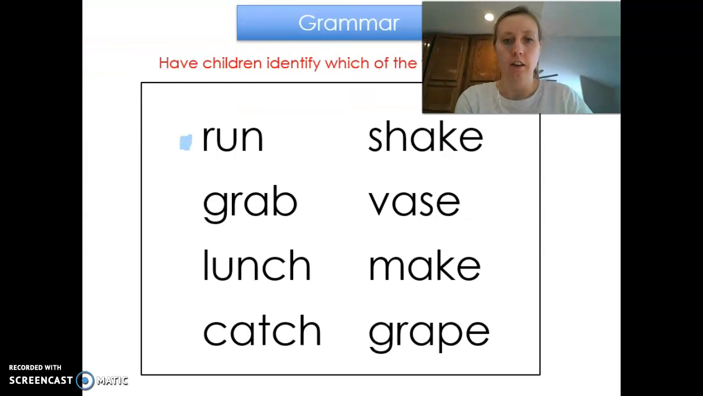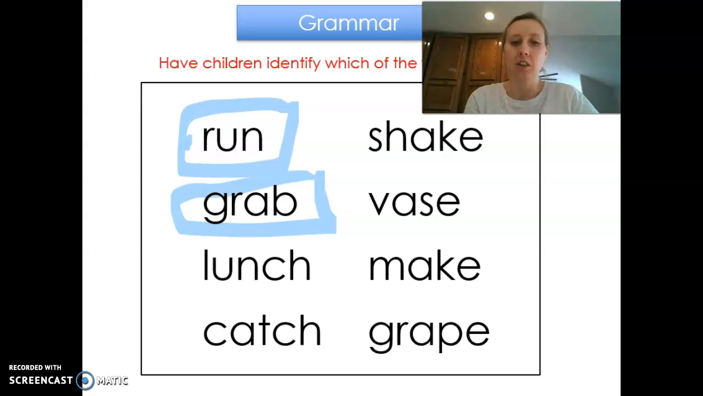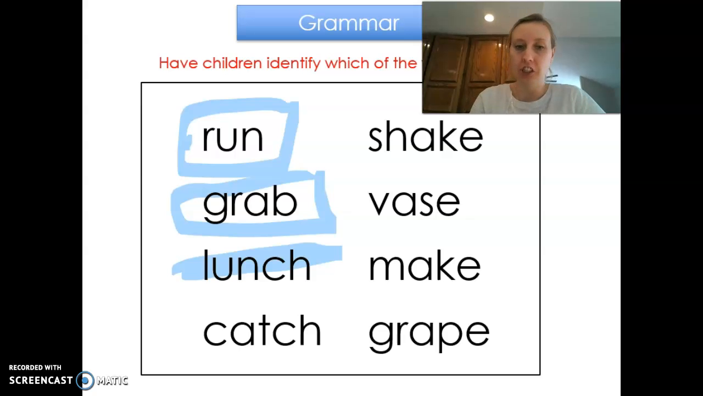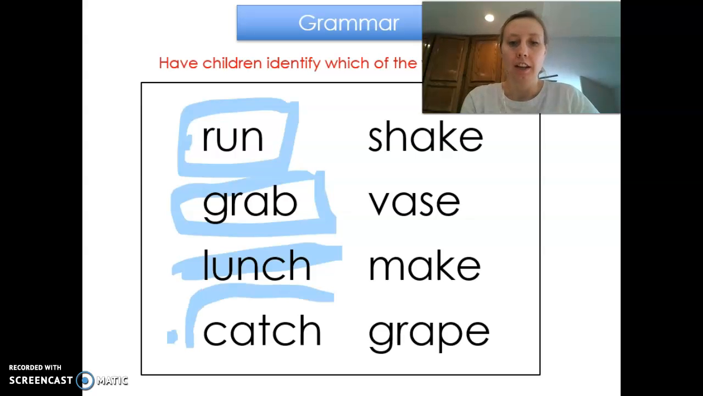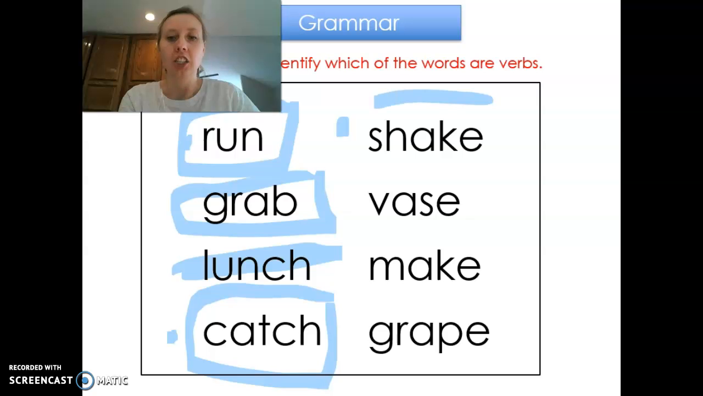So run. 3, 2, 1. That's a verb. Grab. 3, 2, 1. That's a verb. Lunch. 3, 2, 1. No, lunch is not something I do. I go to lunch. Go is a verb. Okay, next, catch. 3, 2, 1. It's a verb. Shake. 3, 2, 1. Shake is a verb.